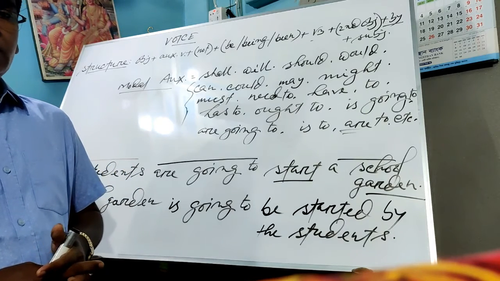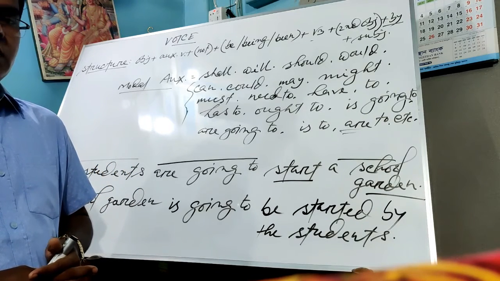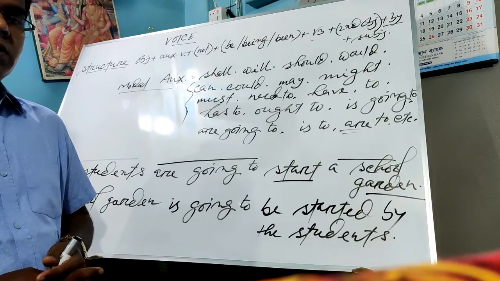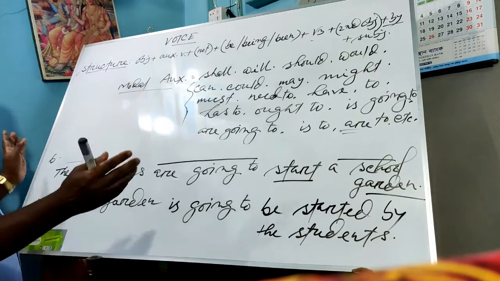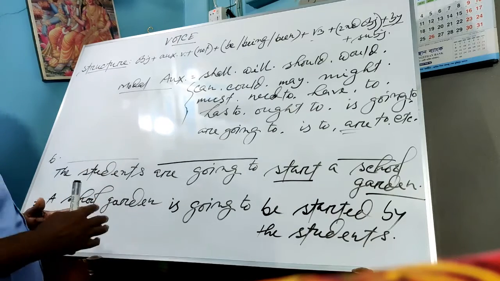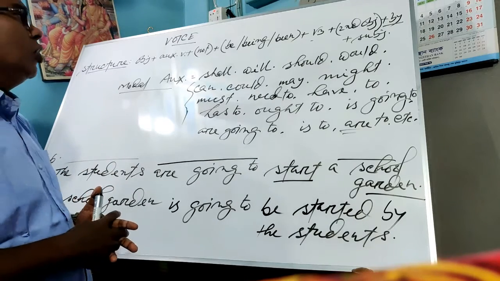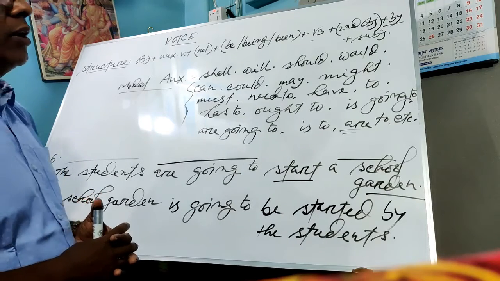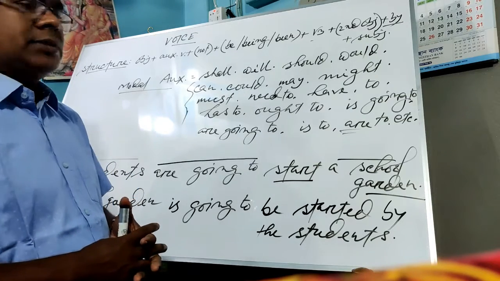If we find the use of modal auxiliaries in the active voice, only then will we use "be". Okay, students, the structure is: object, then auxiliary verb, then not, then being, then V3, the second object, then by, and finally the subject.